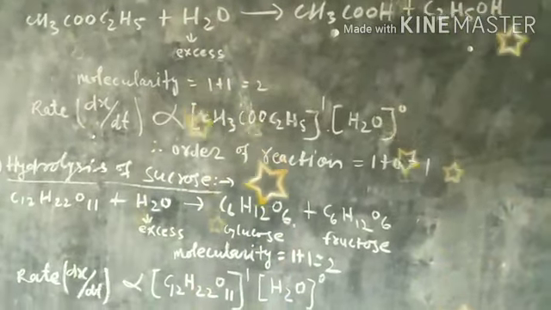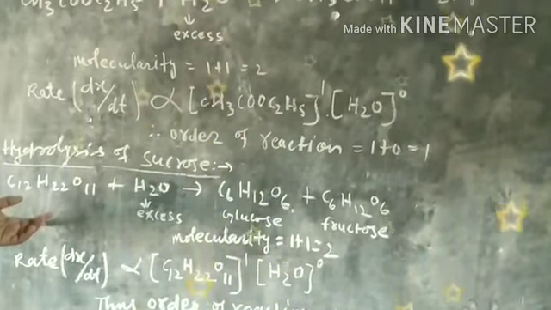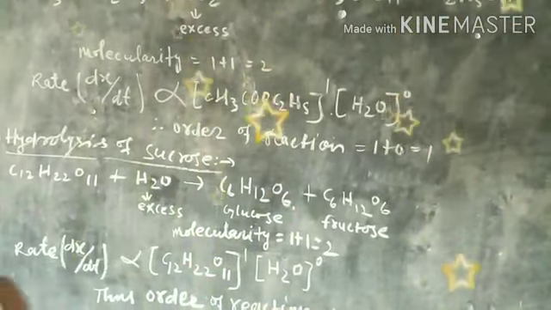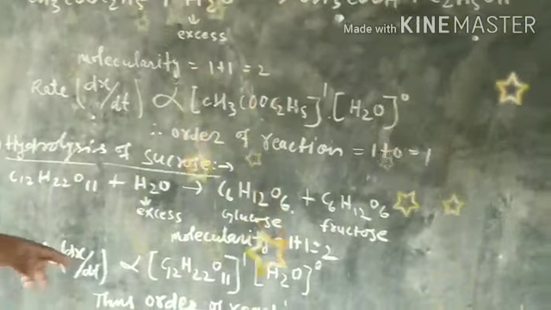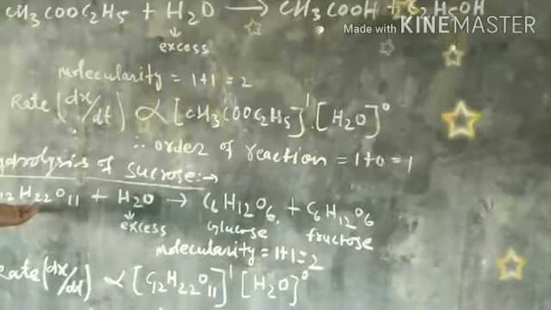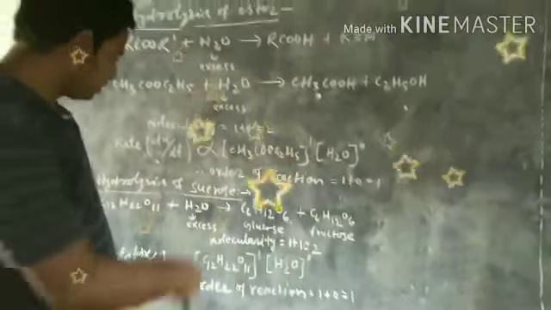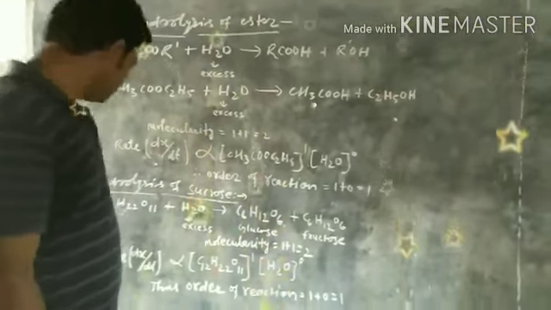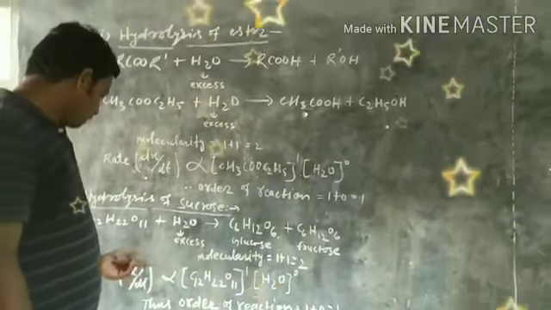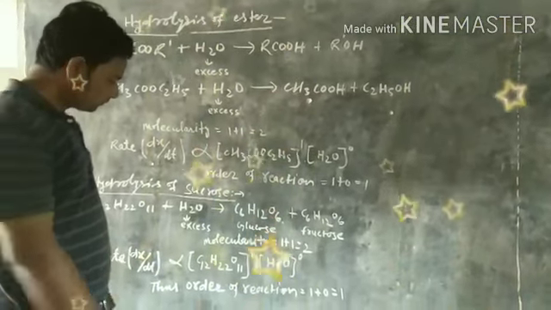Same as in example number 2, hydrolysis of sucrose. When sucrose is dissolved in a large excess amount of water, it splits, breaking down into glucose and fructose. So molecularity for this reaction is 2, because one molecule of sucrose and one molecule of water: 1 plus 1 equal to 2. Molecularity is 2. But rate dx by dt is directly proportional to the concentration of sucrose.